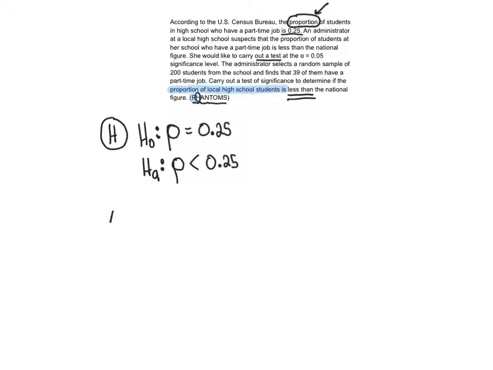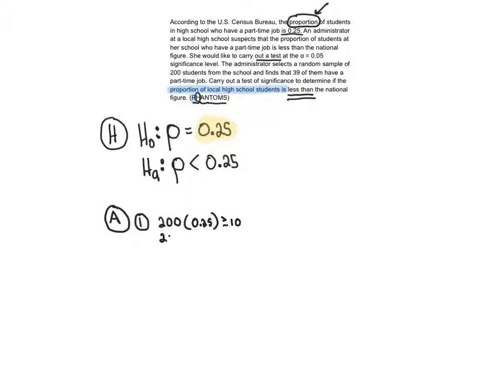Okay, move right into the assumption checks. Since we are talking proportions, we have three of them. These are the exact same three that we use for confidence intervals. So we do our normality check. n times p is greater than or equal to 10. Here's the slight difference. The n is 200. Instead of using the p hat value like we did with confidence intervals, we have a claimed p value to use. So use it, 0.25. If you have a p value, use it. If you don't, use p hat, the next best thing. It's greater than or equal to 10.